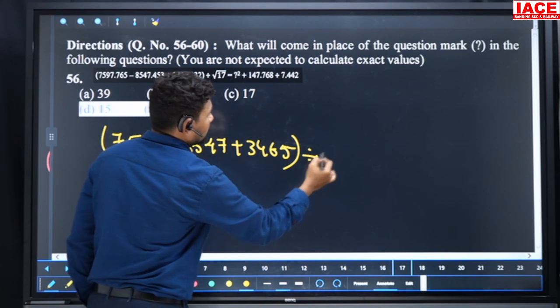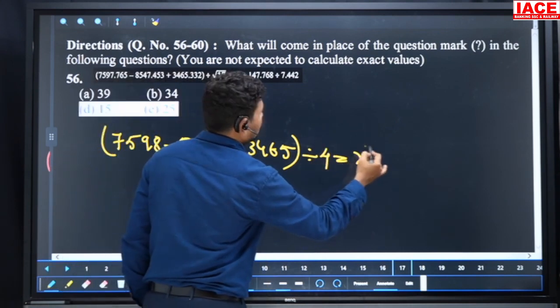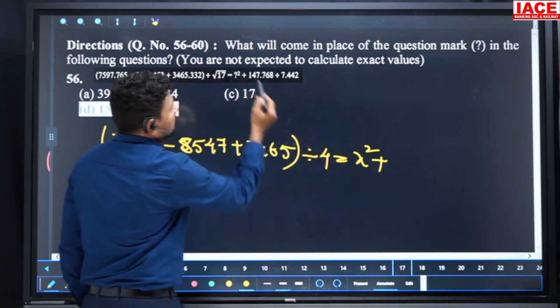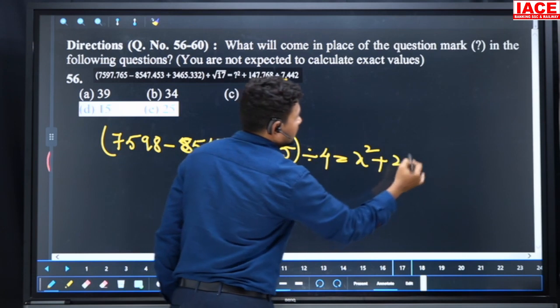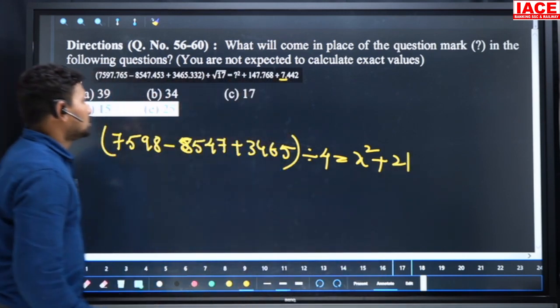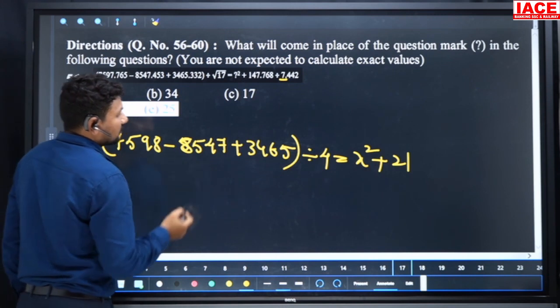Root of 17 we can write as root of 16, that is equal to 4, and x square plus 147 is divisible by 7. So 7 ones are 7, 7 threes are 21. So approximately we are taking 7598 and 8547.